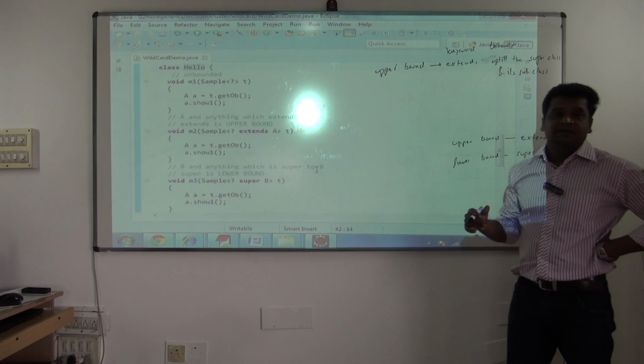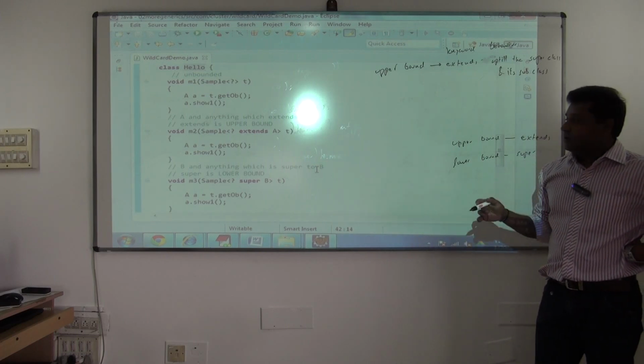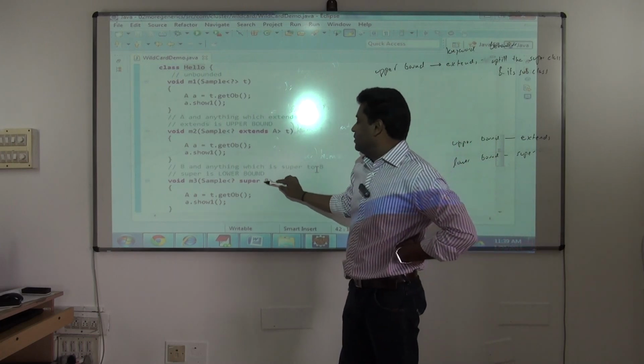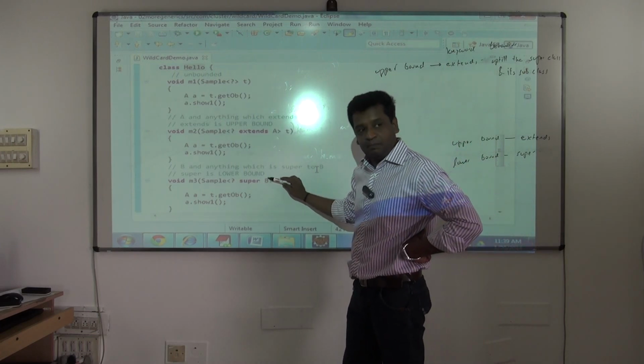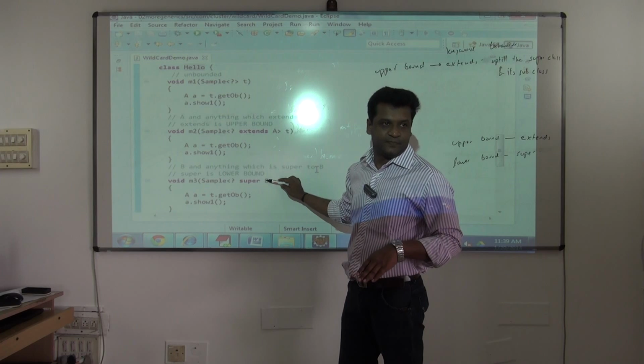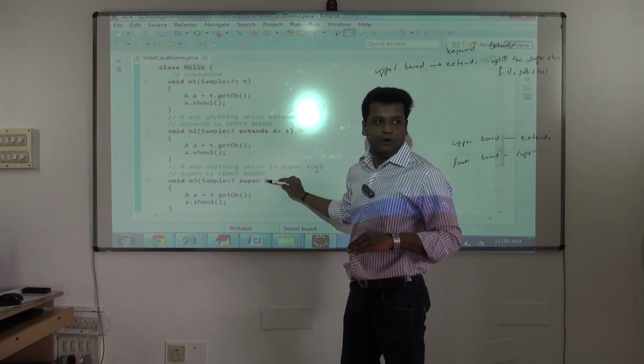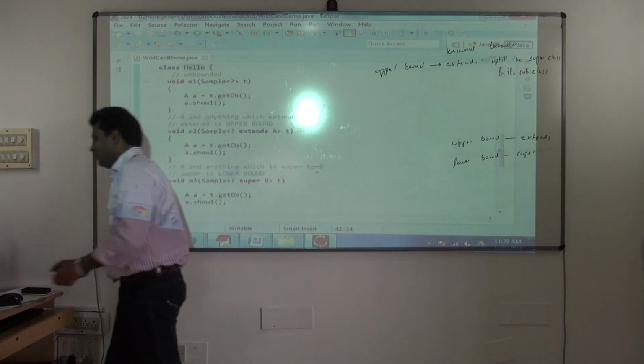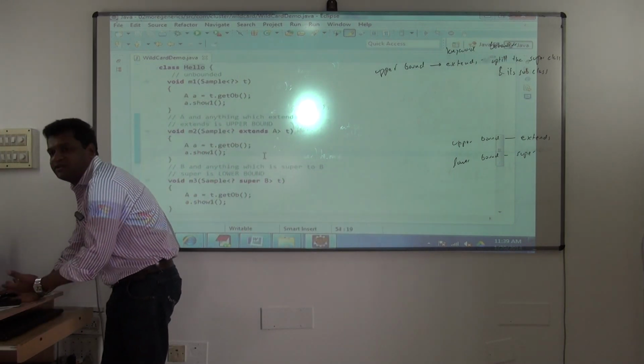Lower bound means, from here, see, B is the bound now. You cannot go below B. Whatever it is, it should be above B only. That's it. Okay. So this is how you are using it as a parameter.